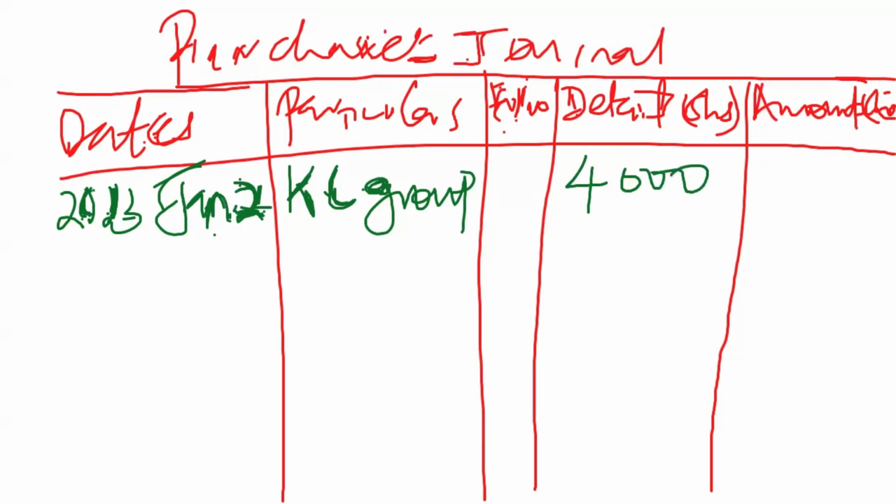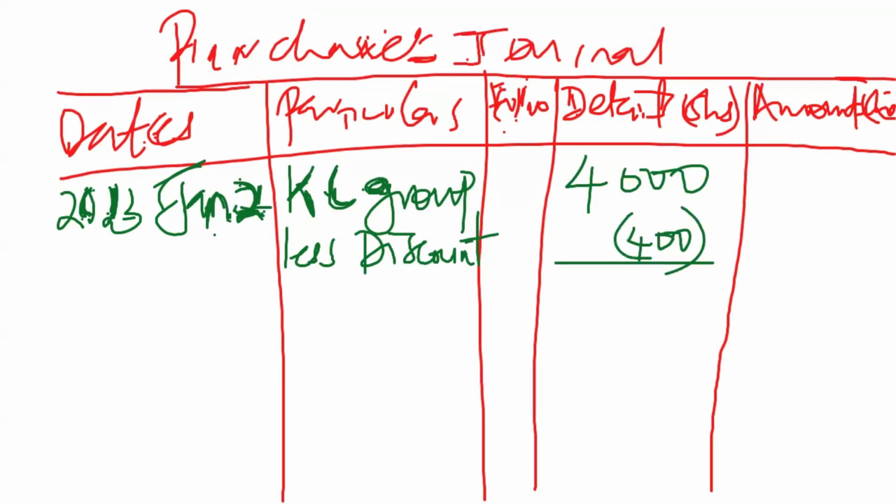The 4,000 is going to be adjusted by 10%. So we have to less discount. I'm just going to write discount, but just know it is the trade discount. Discount of 10%. So what is 10% of that? 10% will be 400. Once you less it off, the balance will be the amount that you take this side, as 3,600. We are done with that person. Then we go to this.